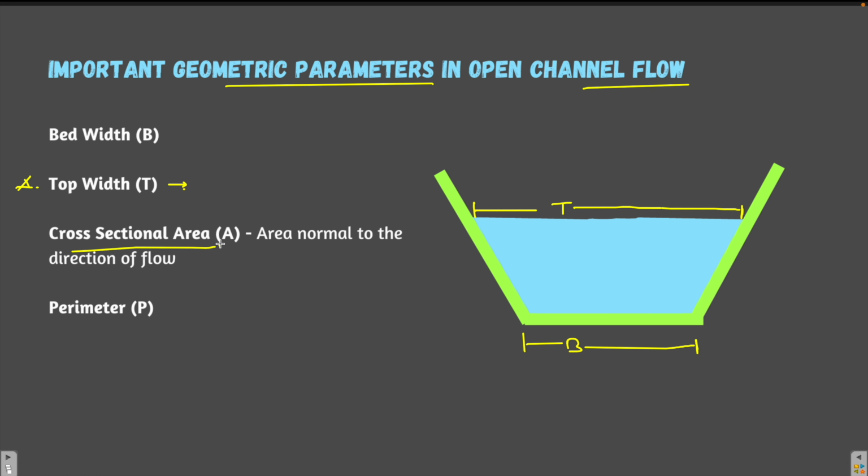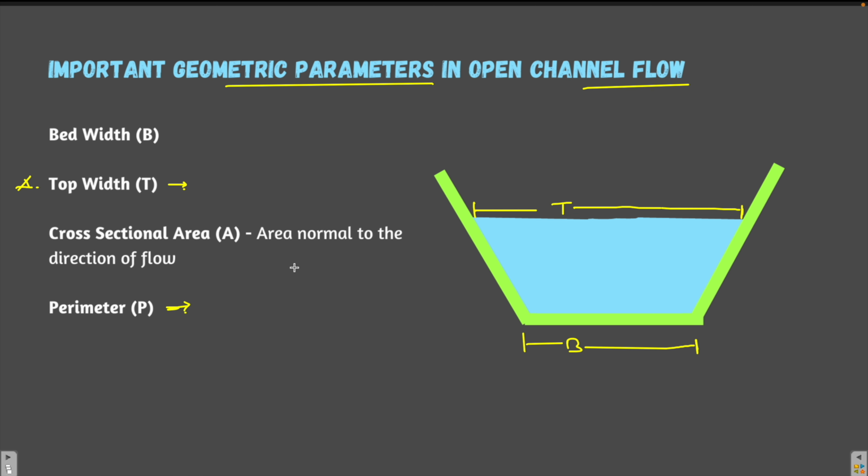Third is the cross sectional area. Cross sectional area is the area normal to the direction of flow. So this is very simple. Whatever is the direction of flow, you will take an area normal to that, and that will give you the cross sectional area.